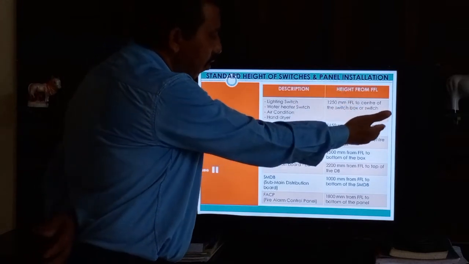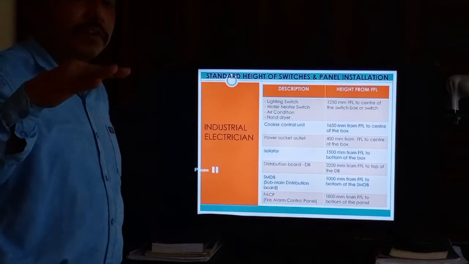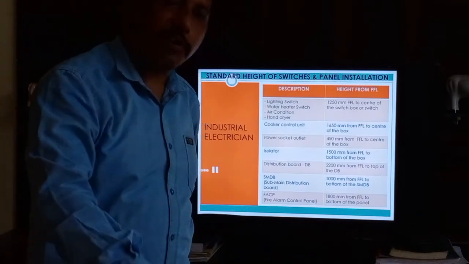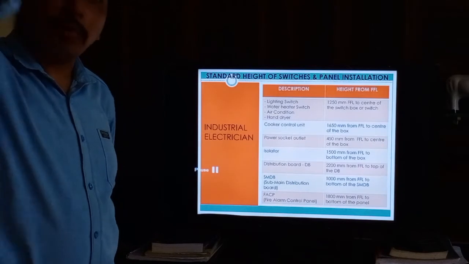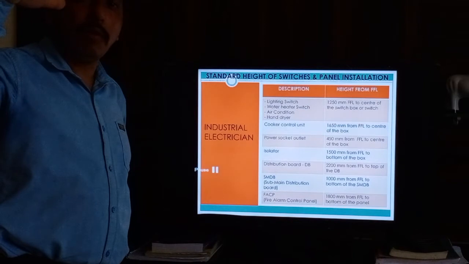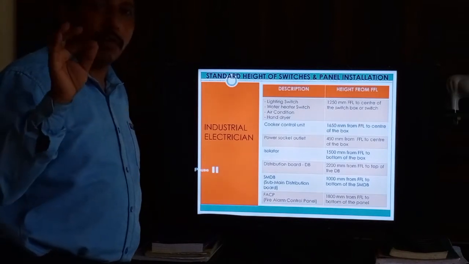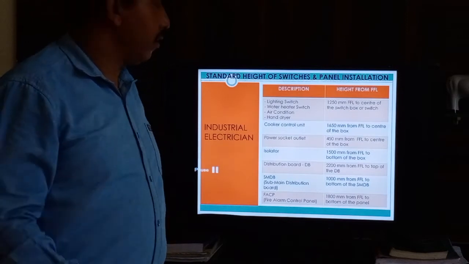Okay, so this is in FFL, finishing floor level. Always measure from FFL, finishing floor level, not from the ceiling level, because your ceiling is not equal on all sides. So always use FFL, finishing floor level, in measurement.